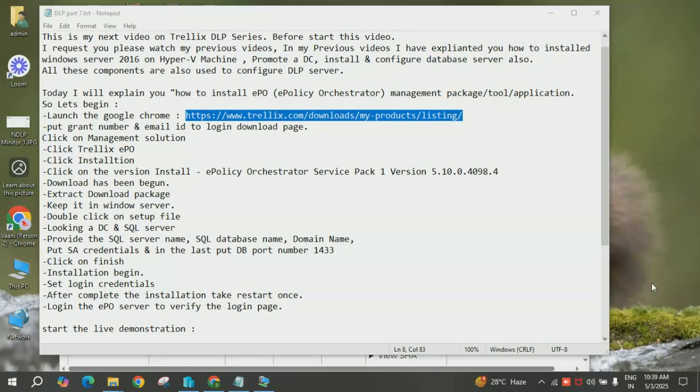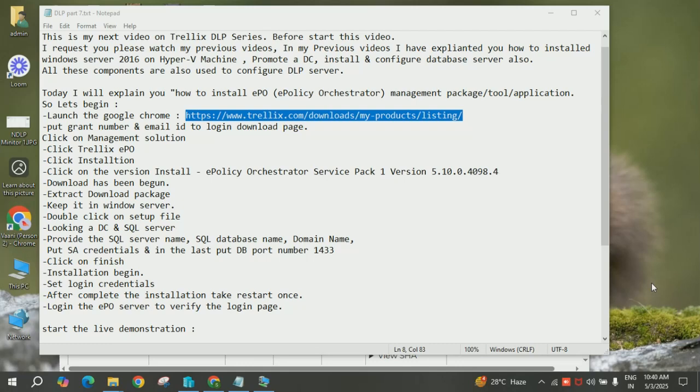This is my next video on Trellix DLP series. Before starting this video, I request you to please watch my previous videos. In my previous videos, I explained how to install Windows Server 2016 and promote it as a domain controller. I also told you how to install and configure the database server, because all these components are also used for the configuration of the DLP server.